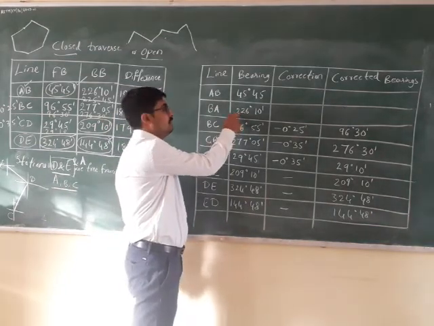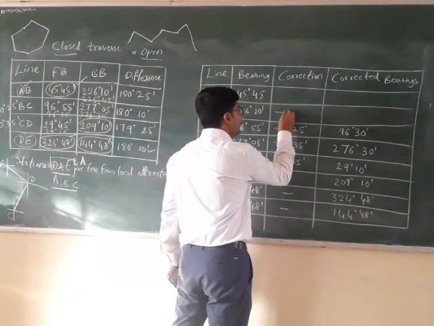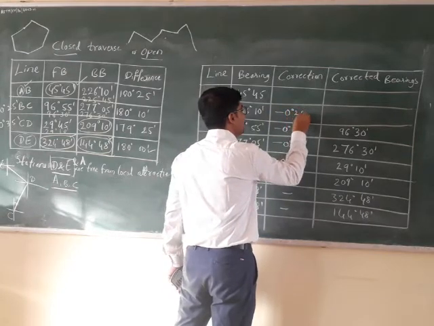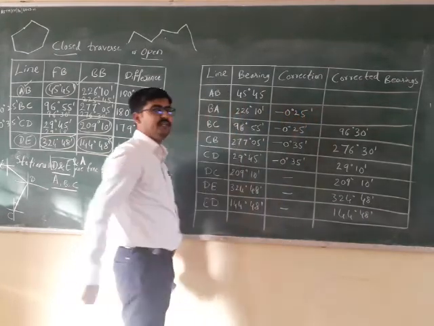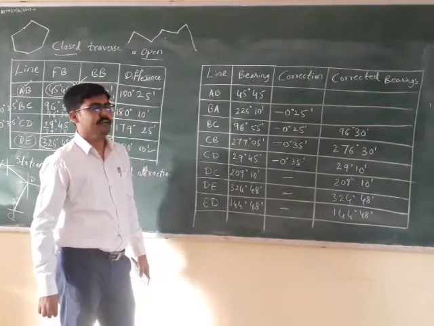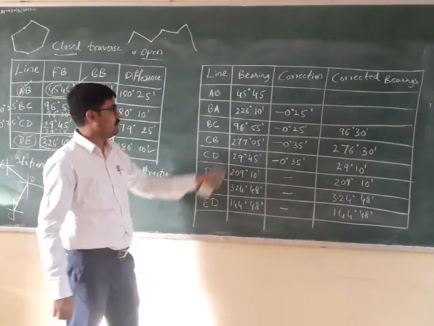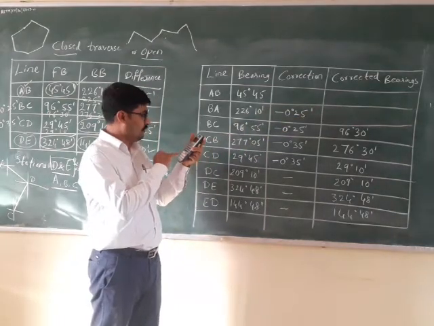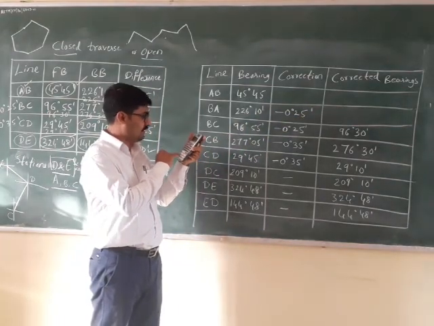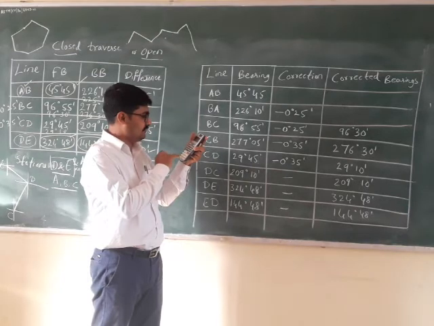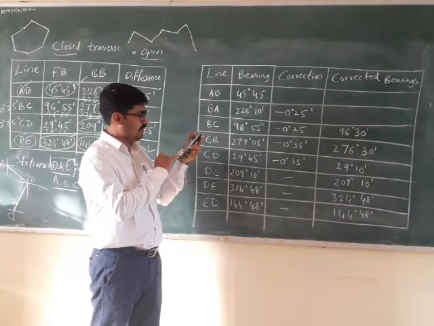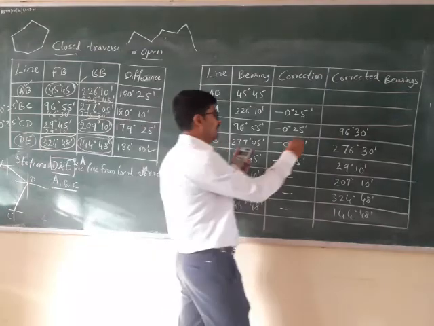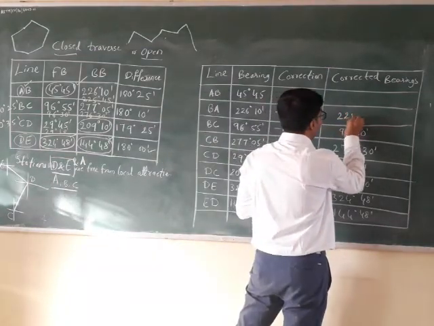This one. This bearing is incorrect because it is measured from station B and station B has got a correction of 0 degree 25 minutes. So 226 degree 10 minutes minus 0 degree 25 minutes comes out to be 225 degree 45 minutes.